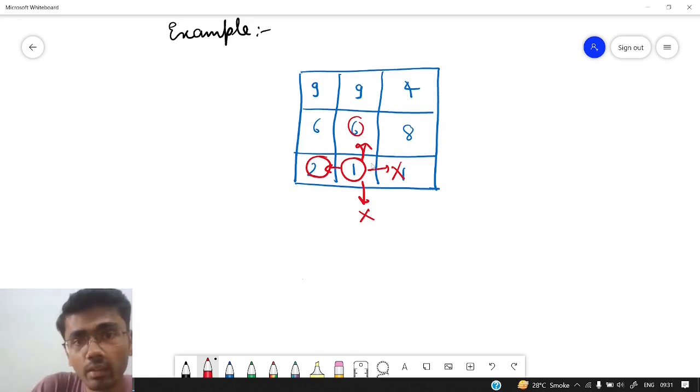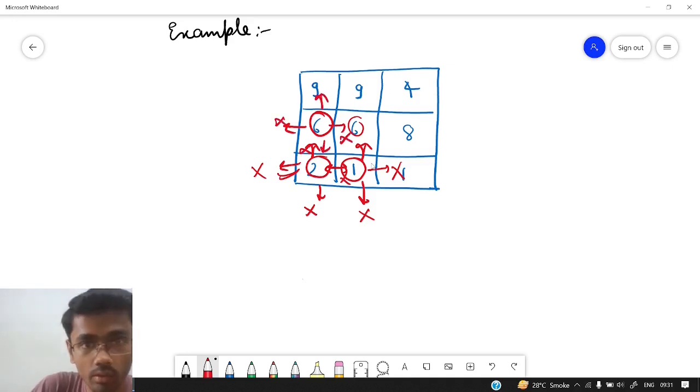Let's say we try out this possible path first. Standing at 2, we again have 4 possible paths: up, right, down or left. I can't go here, I can't go here, I can't go here. So the only possible path is this. Now from here again I have 4 options. I can't go here, I can't go here, I can't go here. I have only the remaining number 9.